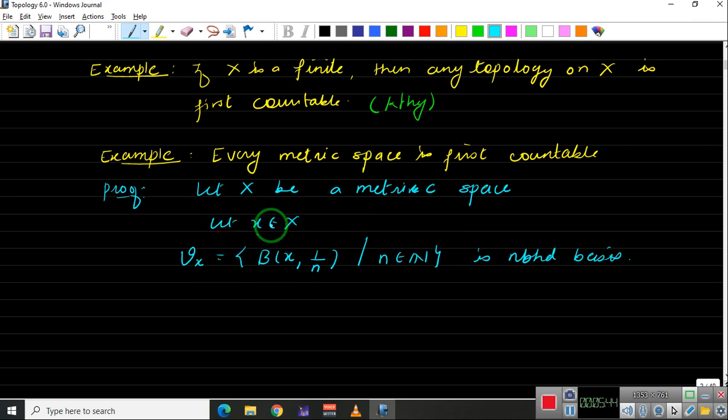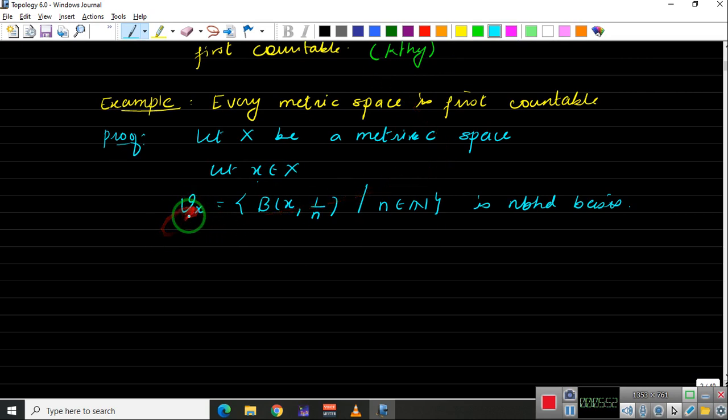And since x was arbitrary, we can claim that this space X is a first countable space. So let us prove that this is a neighborhood basis. To show that, let us take an open set which contains x.